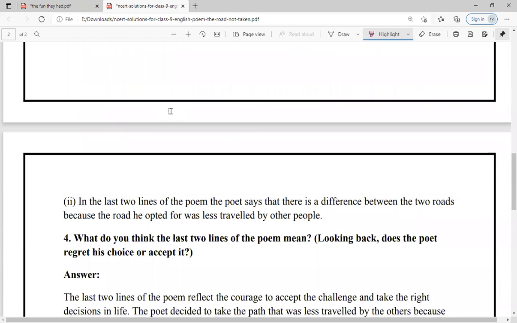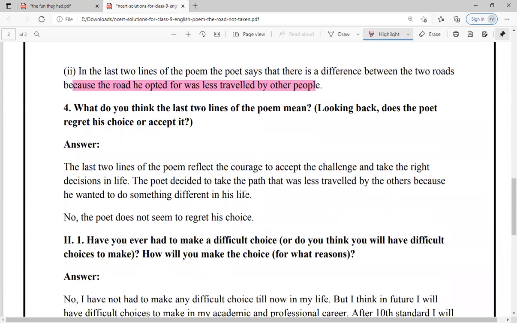In the last two lines, the poet says that, yeah, there is a difference between the roads. Why? Because the road which he opted was less traveled by other people. What do you think that the last two lines of the poem mean? Looking back, does the poet regret his choices or accept it? So we have seen कि वो क्या बोलता है, that today whatever I am is because of the path which I selected.